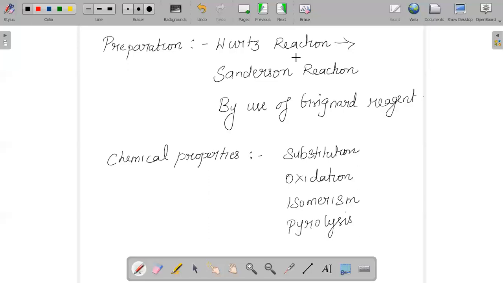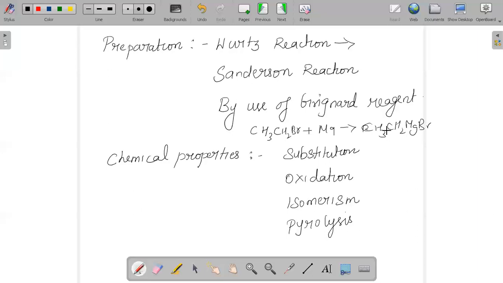For example, if I say CH3CH2Br reacts with Mg in the presence of dry ether, it will give us CH3CH2MgBr.